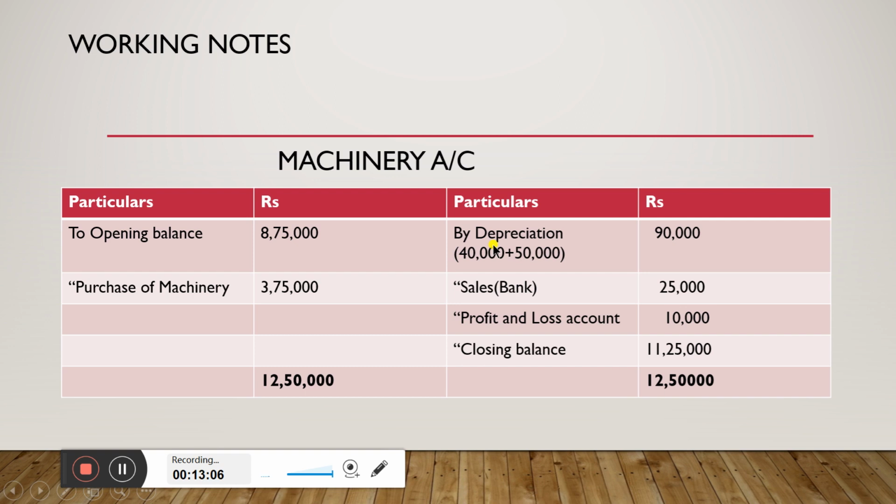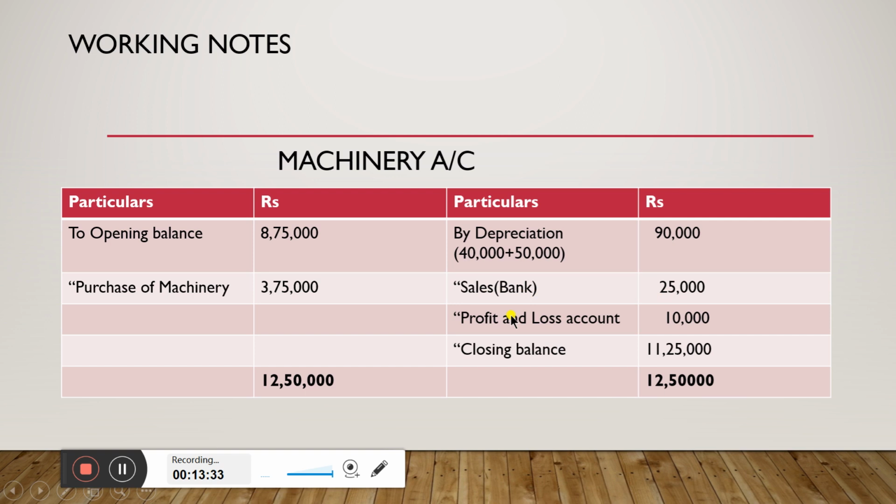Depreciation, which is given in the adjustment, a total accumulated depreciation is 90,000. Previous year depreciation 40,000, current year depreciation 50,000. Altogether it comes to 90,000. Then sale of machinery also needs to be considered here. Sale is for rupees 25,000.